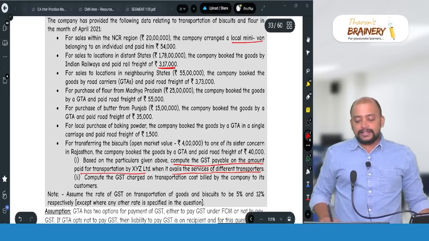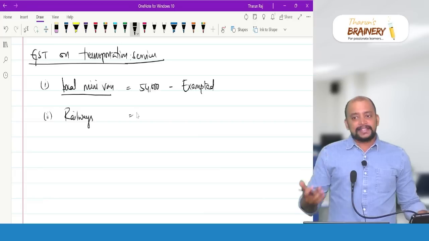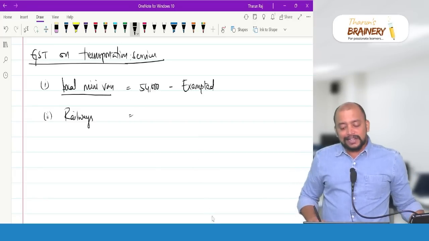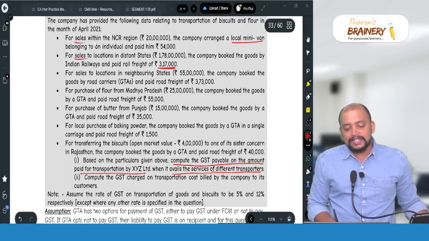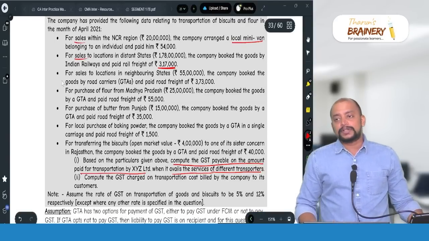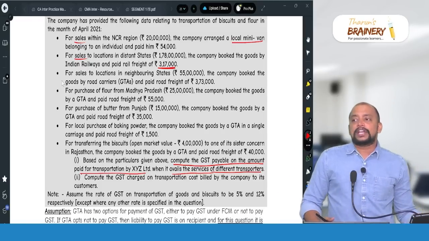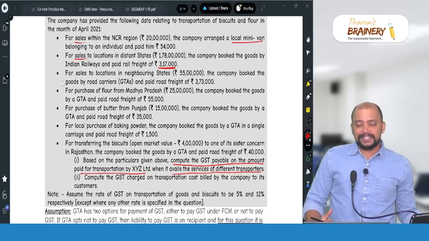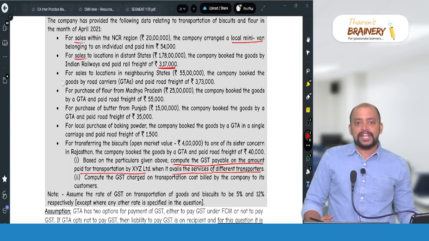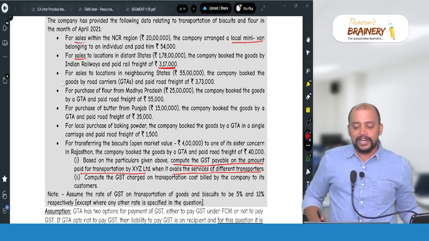So, railways, transportation of goods by railways, only specified goods are exempted, other goods will be taxable. What they are selling is biscuits. Biscuits is not a specified good. The specified goods are agricultural produce, food grains including flours, pulses, milk and salt, organic manure, newspapers and magazines, relief material from natural or man-made disasters, defense and military equipments. Biscuits is not there in that.